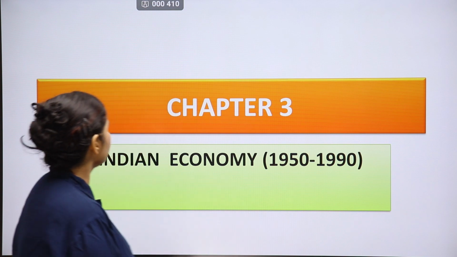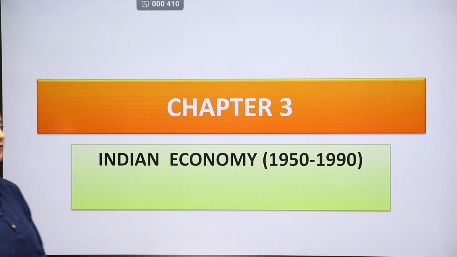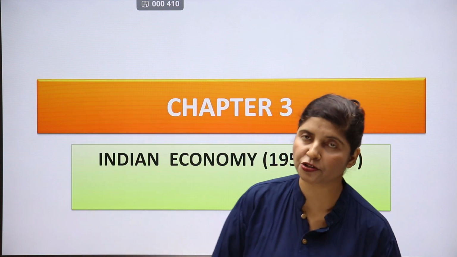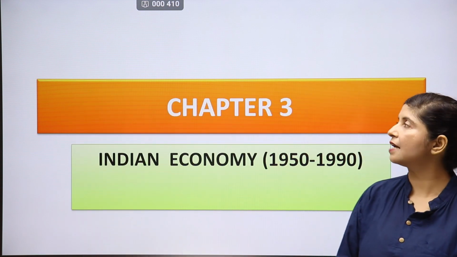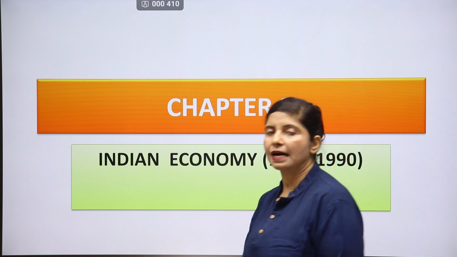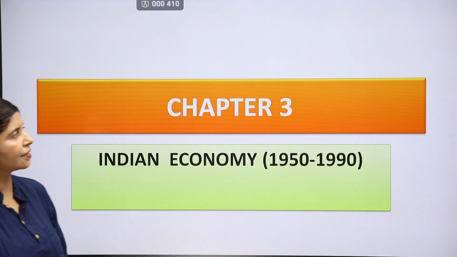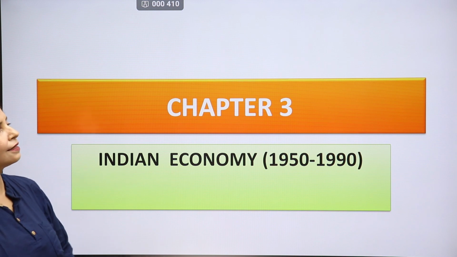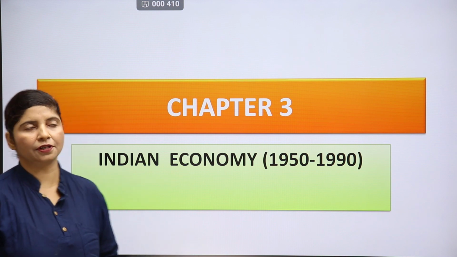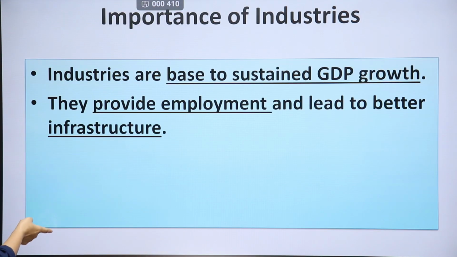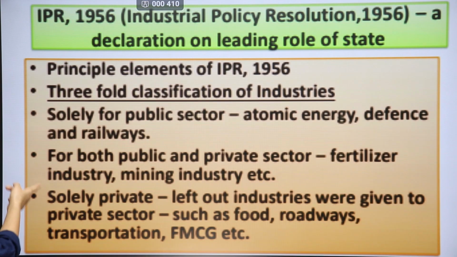We are discussing chapter 3 of Indian Economic Development for class 12 CBSE NCERT, that is Indian Economy from 1950 to 1990. We already discussed the Industrial Policy Resolution of India 1956 and other details, just like land ceiling laws and consolidation of land holdings, etc., land reforms and technical reforms. We will be discussing the rest half of our chapter in this video. So let's begin with our topic. All this portion has been discussed in our previous part.